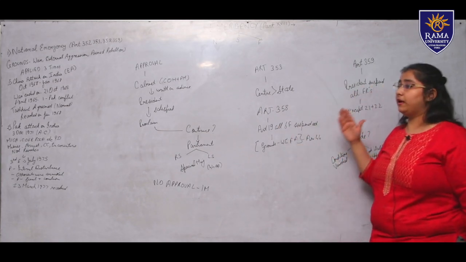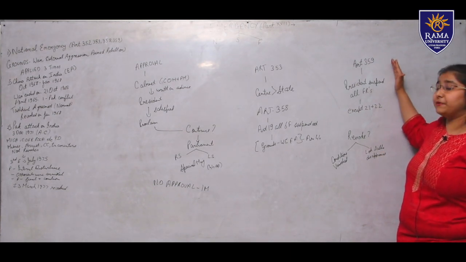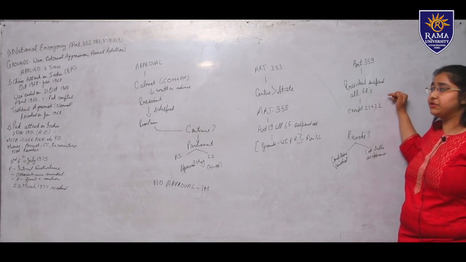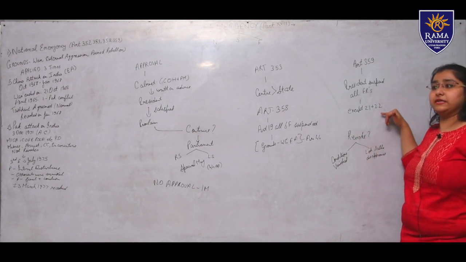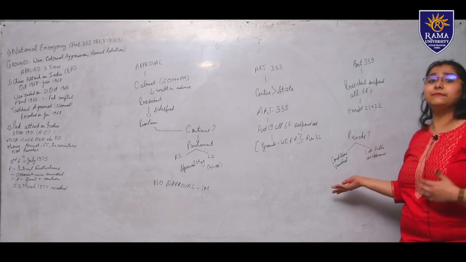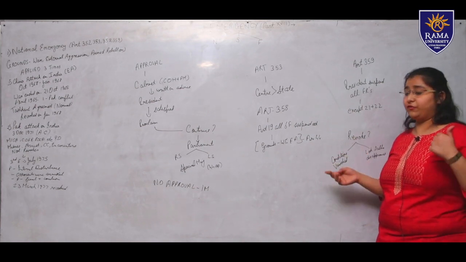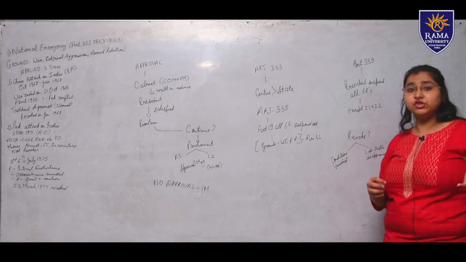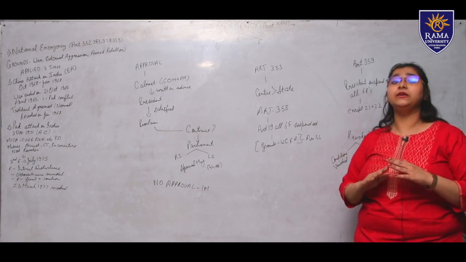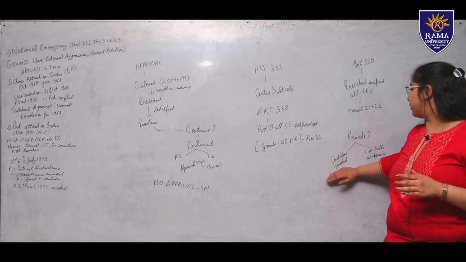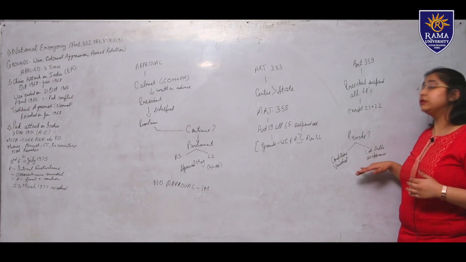Now let us come to Article 359. It says the President can suspend all the fundamental rights during the emergency except only two articles: Article 21 and Article 22. Now, how can an emergency be revoked? There are two conditions where the emergency can be revoked. First, the conditions due to which the emergency was initially proclaimed have vanished. The other condition is that the Lok Sabha disapproves.